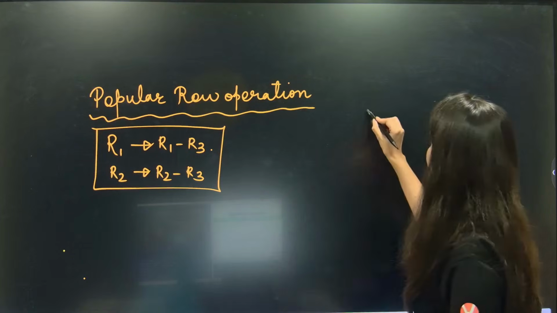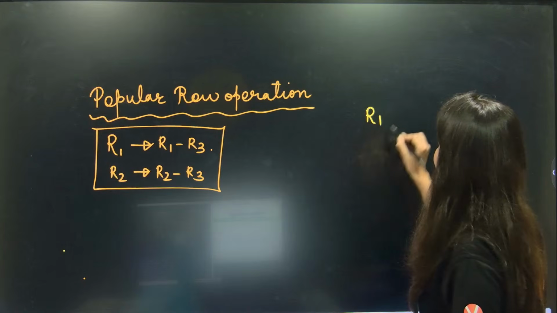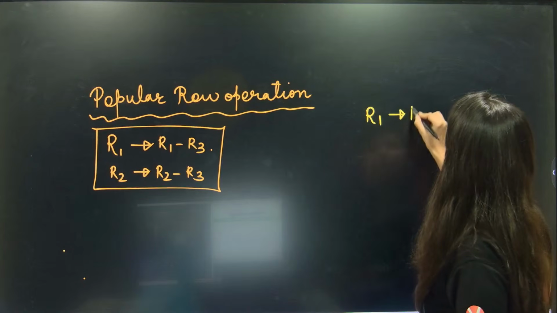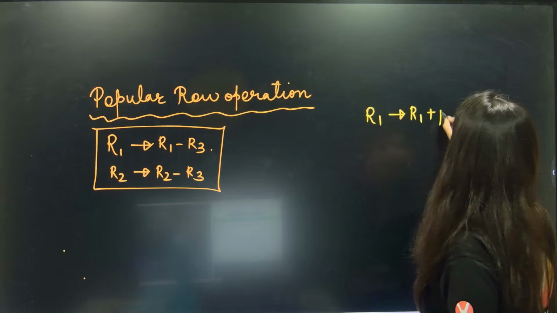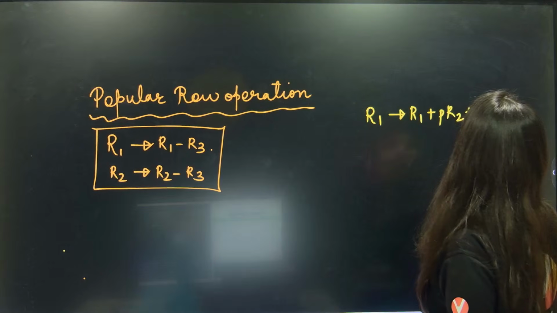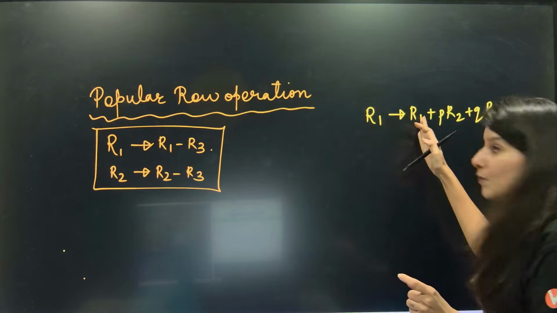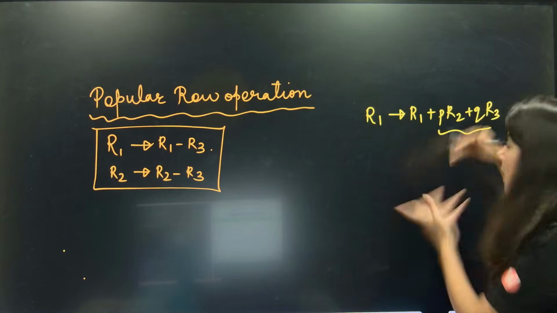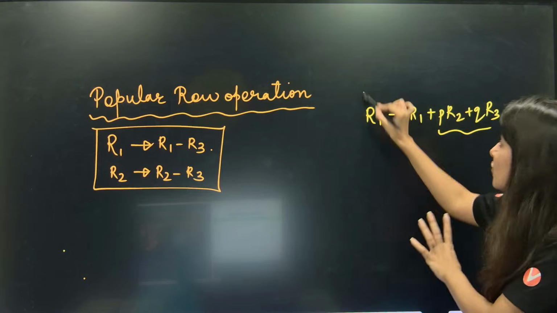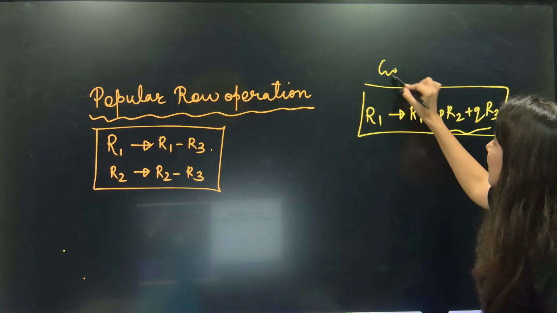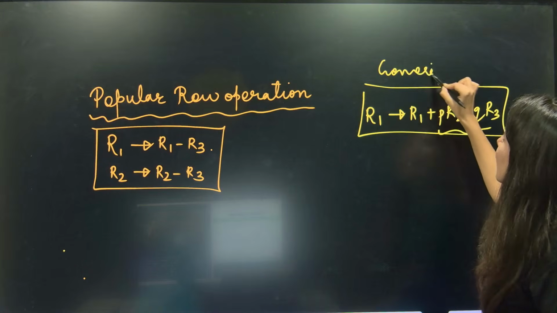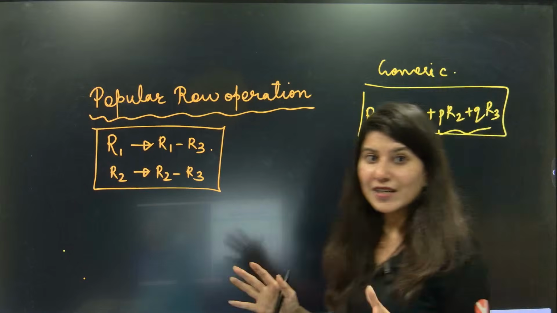So row or column operation says that you can just pick R1. R1 goes to R1 plus PR2 plus QR3. Basically, we are changing R1 with the help of R1 plus your other rows. Okay, this is a generic operation. This is a generic operation which is allowed. Okay, generic operation, generic property.